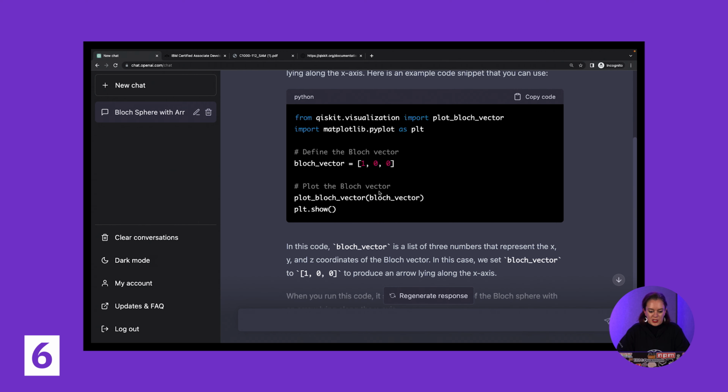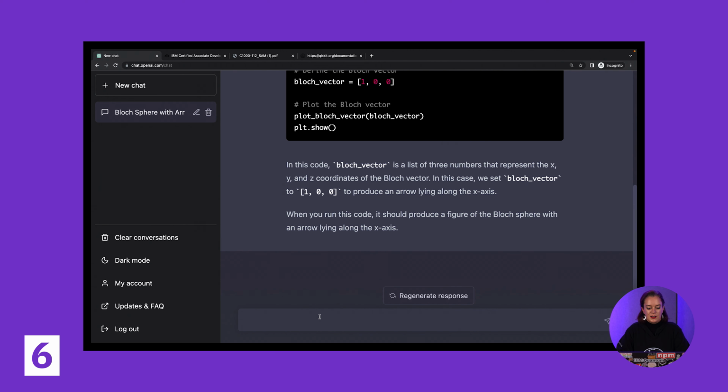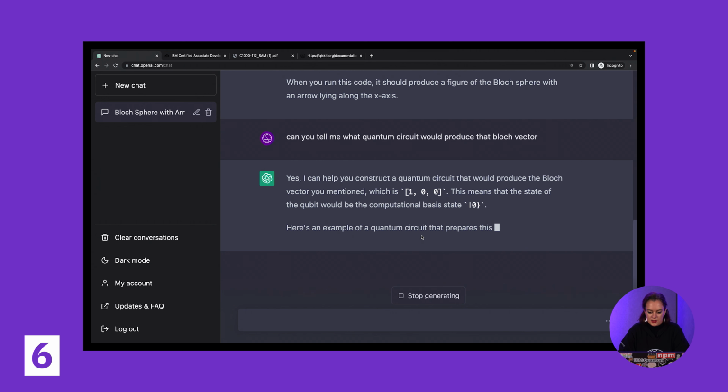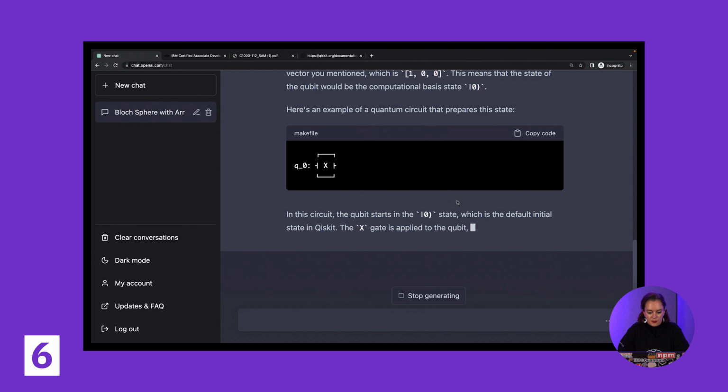Okay, it's again just giving me that Bloch vector. I'm going to try giving an extra prompt. Can you tell me what quantum circuit would produce that Bloch vector? Okay, let's see. It says it can.